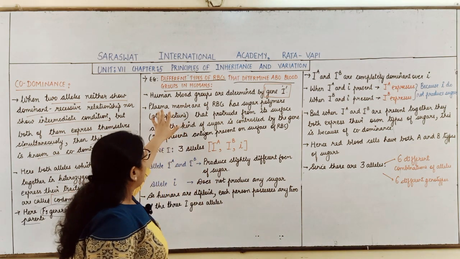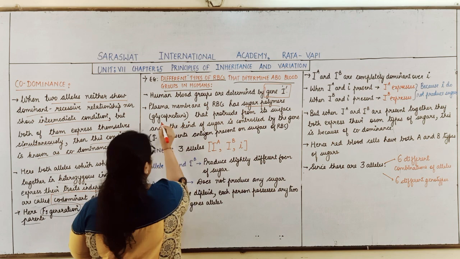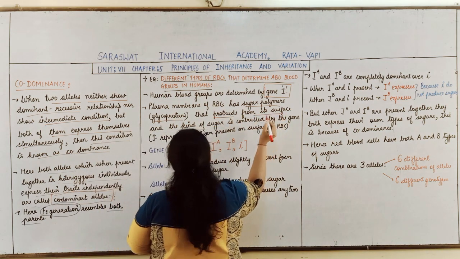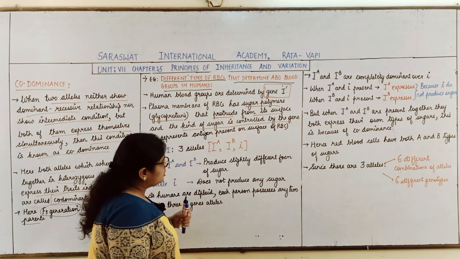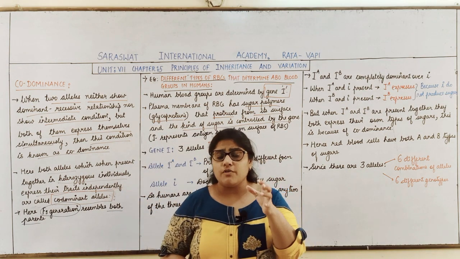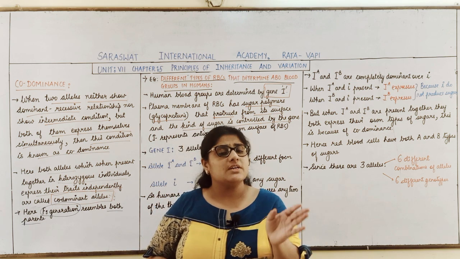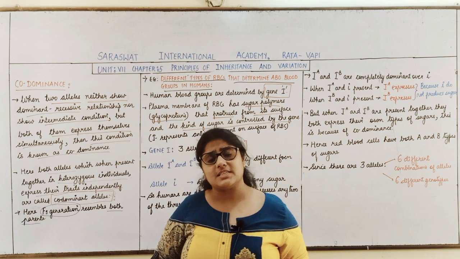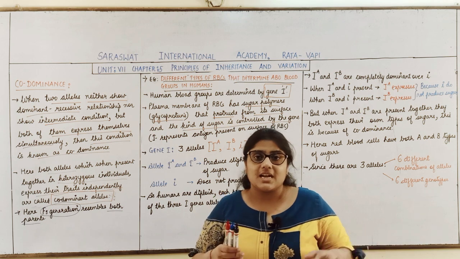So the plasma membrane of the RBCs has sugar polymers, which are basically glycoproteins that protrude from its surface, and the kind of sugar is controlled by the gene. Listen very carefully, students. The plasma membrane of the RBCs contains sugars, and these sugars occur in a protruded form, basically protruding towards the outer side. Now which kind of sugar? Basically it is a glycoprotein.